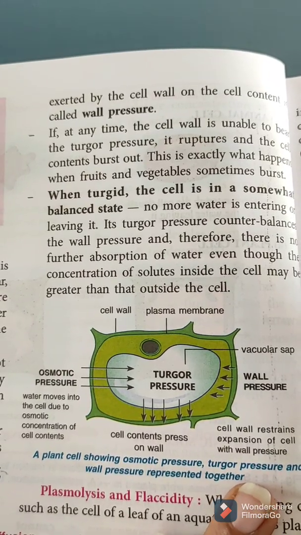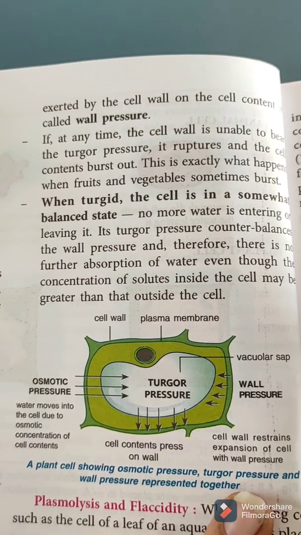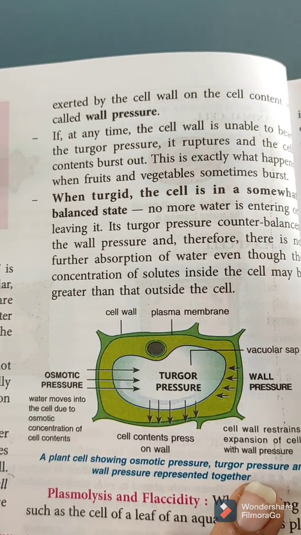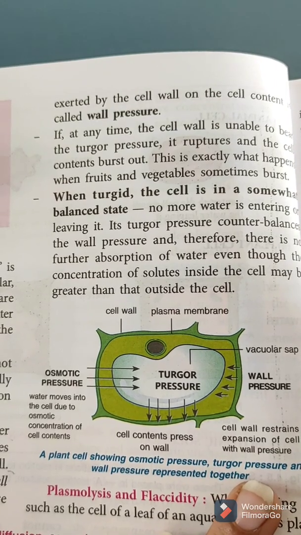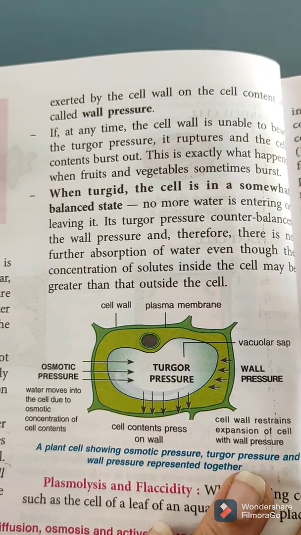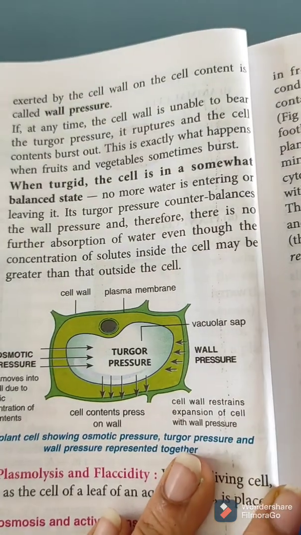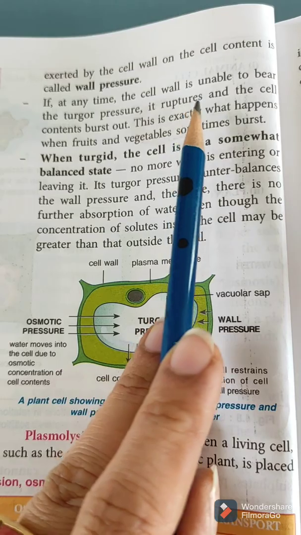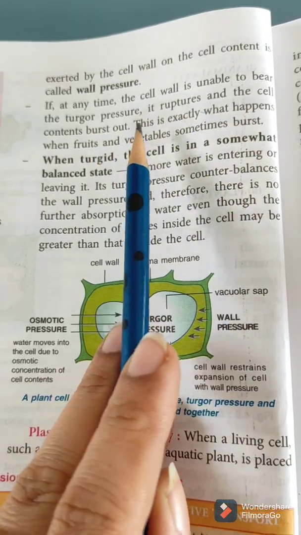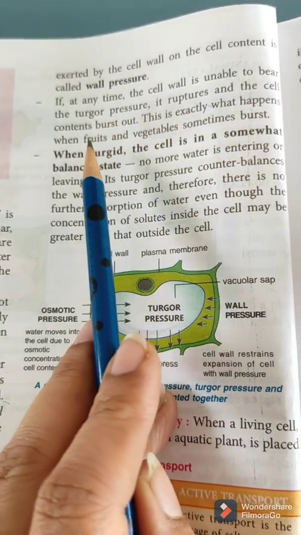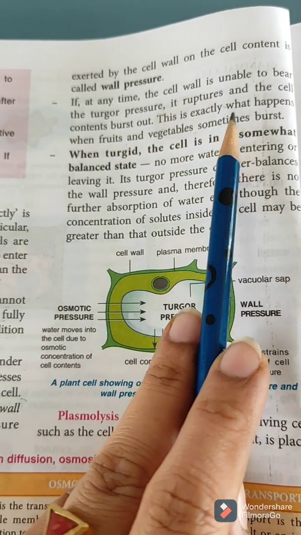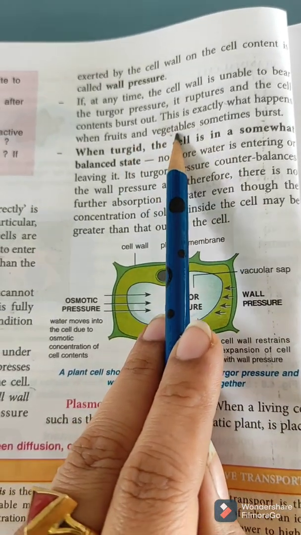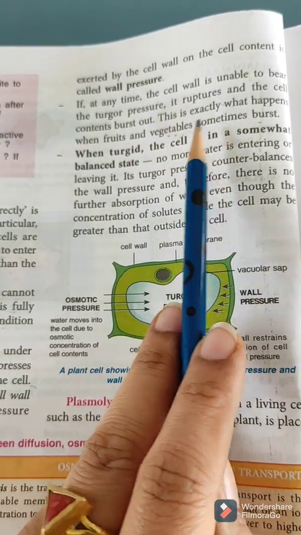So when wall pressure and turgor pressure are both equal, there will be no change in the cell shape and structure. But if turgor pressure increases beyond the wall pressure, then our cell is going to burst. Right? So let's read next. If at any time the cell wall is unable to bear the turgor pressure, it ruptures and cell content bursts out. And this is exactly what happens when fruits and vegetables sometimes burst. Right? So inside those fruits and vegetables, turgor pressure increases, so they burst.